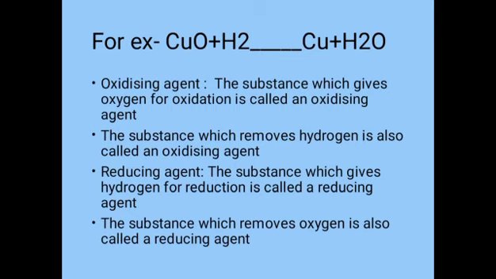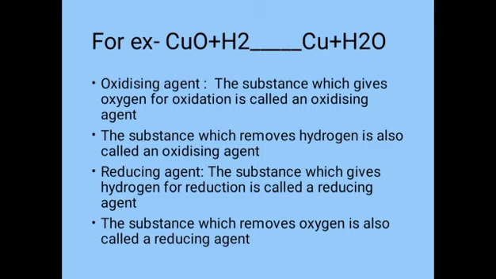And in this reaction, hydrogen is changing into water. That is, oxygen is being added to hydrogen. Now by definition, addition of oxygen to a substance is called oxidation. So we can say that hydrogen is being oxidized to water.